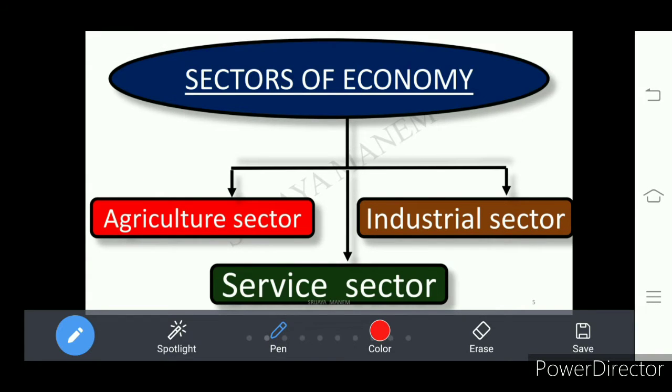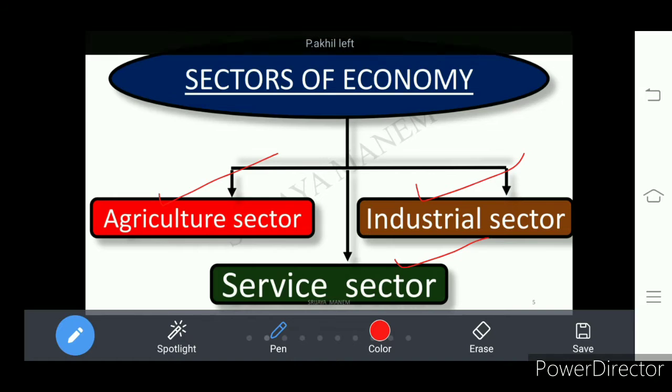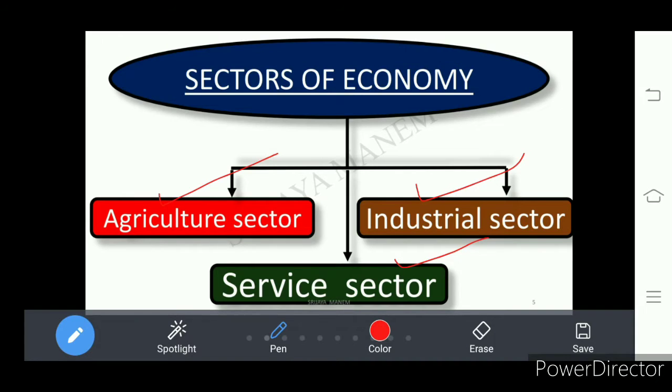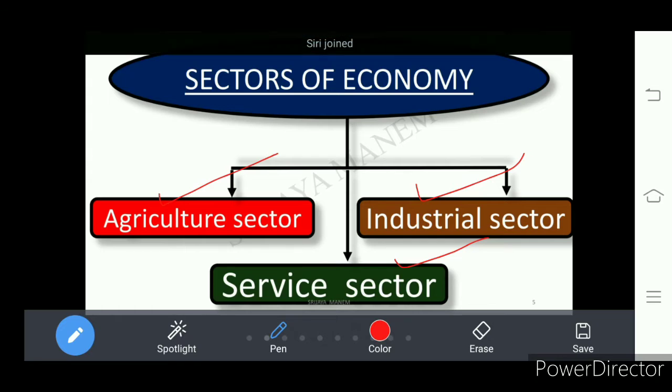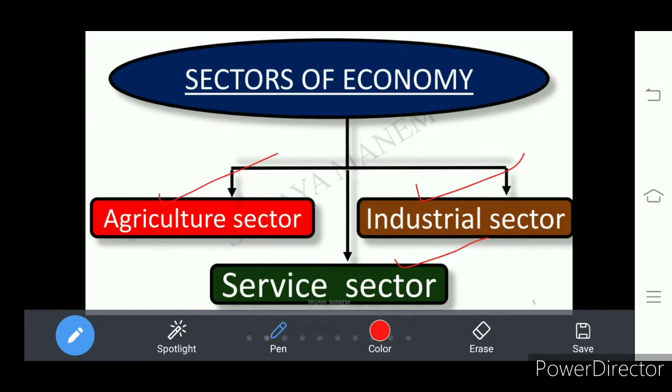Some of the activities of livelihood come under the agriculture sector, and some other activities come under the industrial sector. The remaining we find in the service sector. So all the different activities of livelihood are classified into three sectors. We call them the three sectors of the economy.